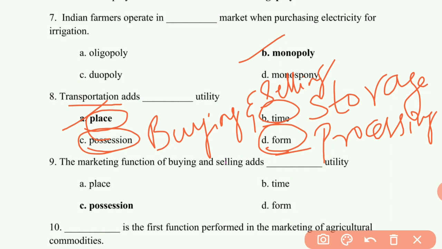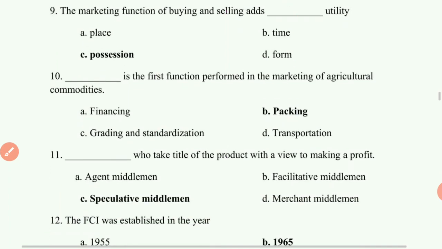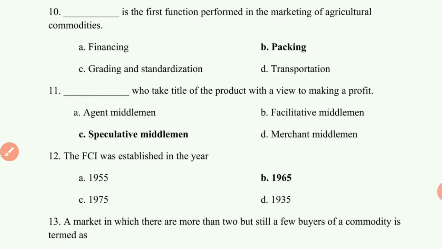Ninth question is, the marketing function of buying and selling adds dash utility. Now only we discussed, it is possession utility. Tenth question is, dash is the first function performed in the marketing of agricultural commodities. Answer is packing. Packing is the first function performed in the marketing of agricultural commodities.